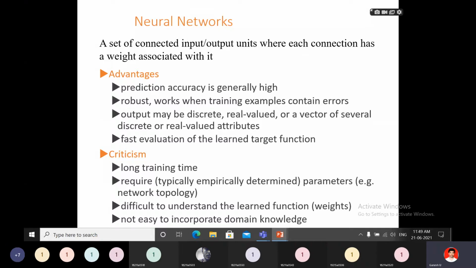Next, output may be discrete, real valued, or a vector of several discrete or real valued attributes. The final output we predict: the input, then the hidden layers, then the final output, all real values.